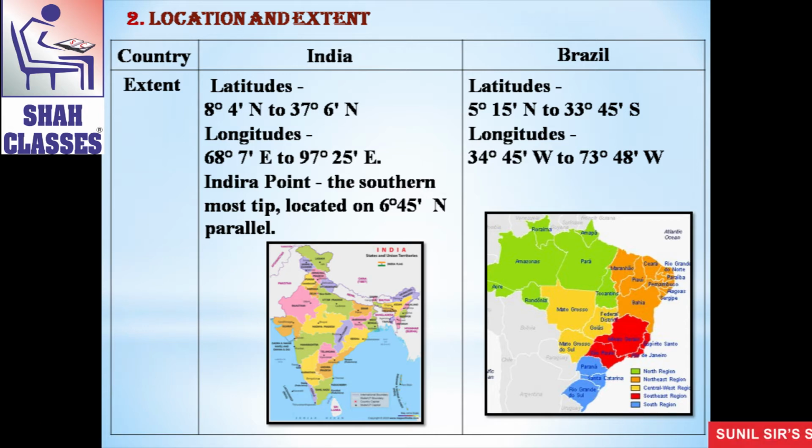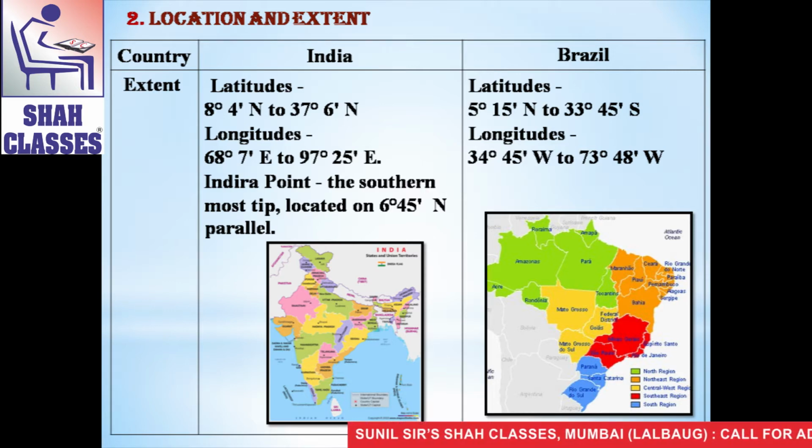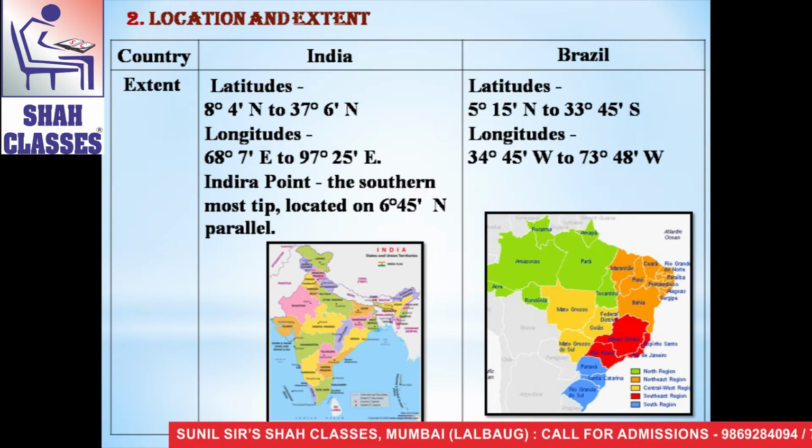Whereas Indira Point, the southernmost tip of India, is located at 6 degrees 45 minutes north, parallel to the mainland of India.